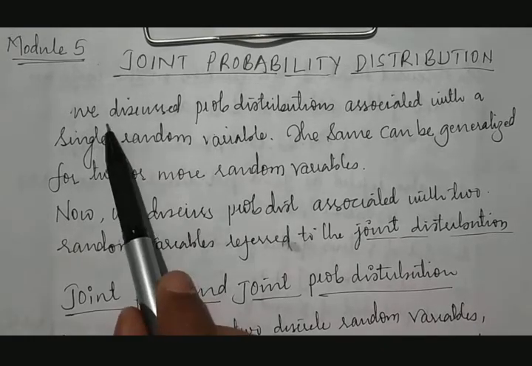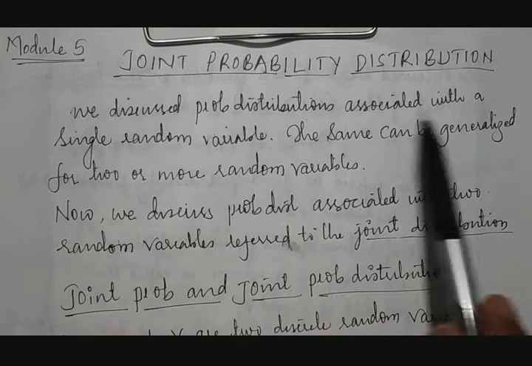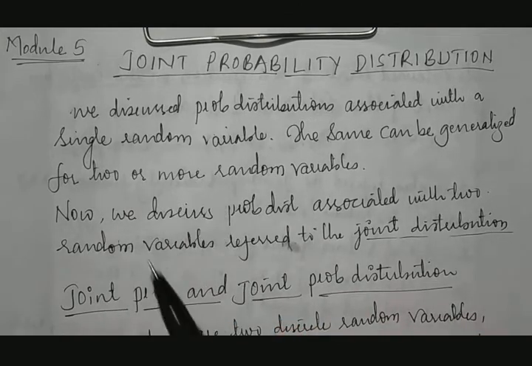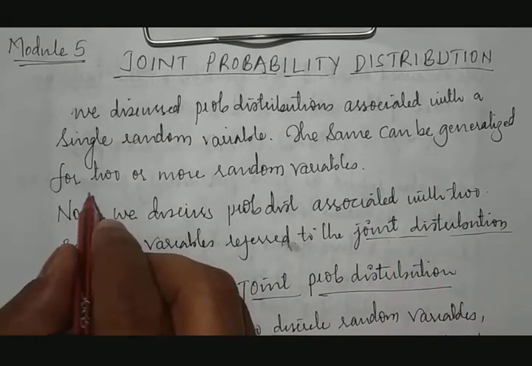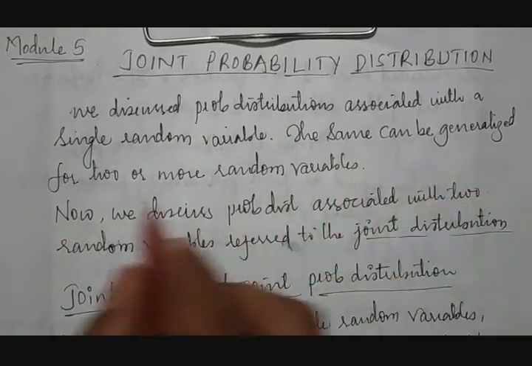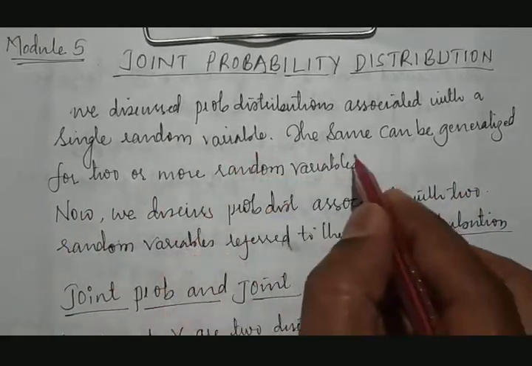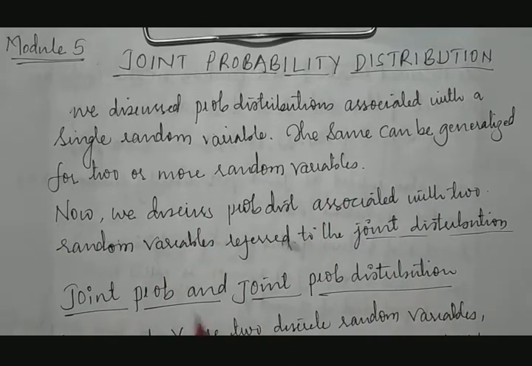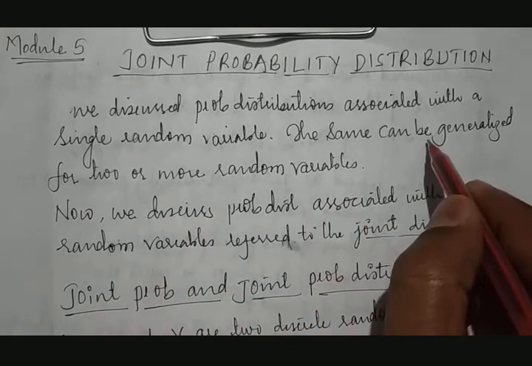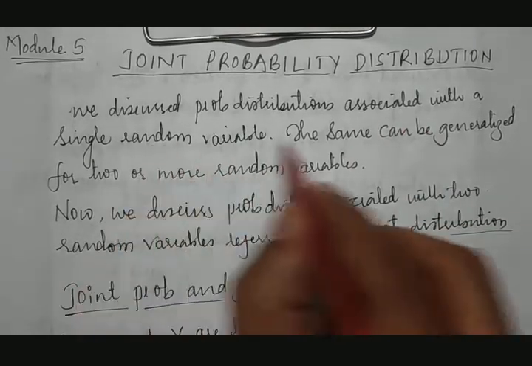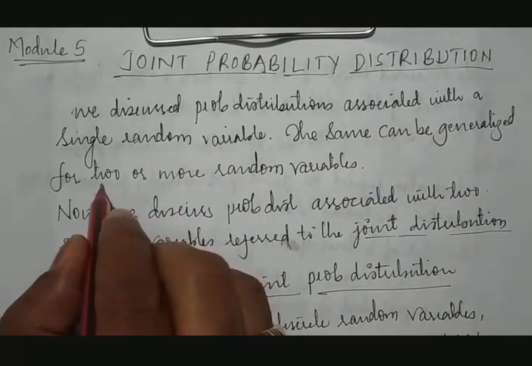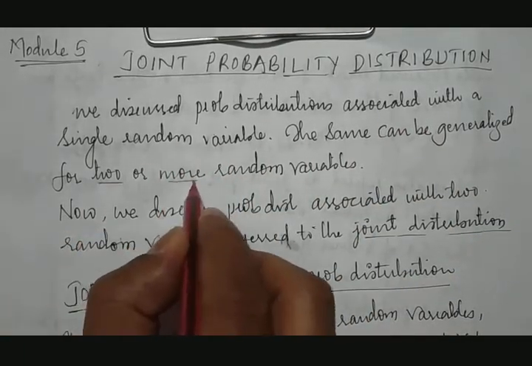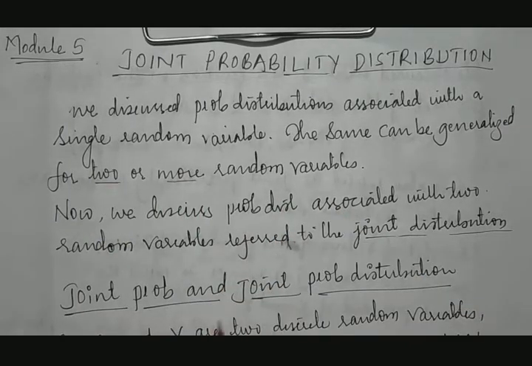So here previously we discussed a probability distribution with a single variable. When we discussed it with a single variable, then we took its generalization, how it was related to f of x or p of x. Now the generalization of the single variable, if it is taken with two or more random variables, then what happens?